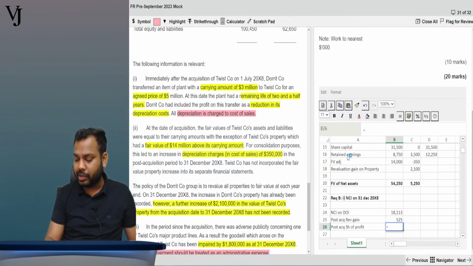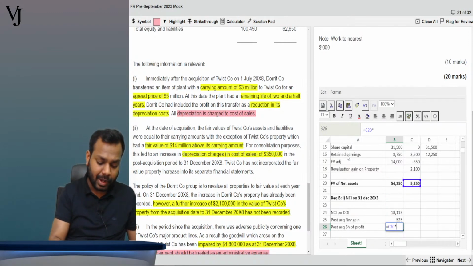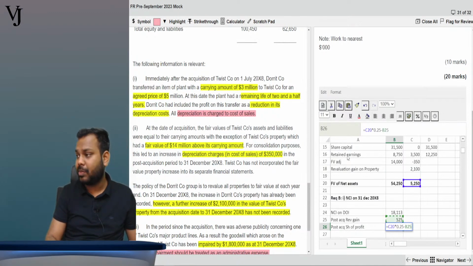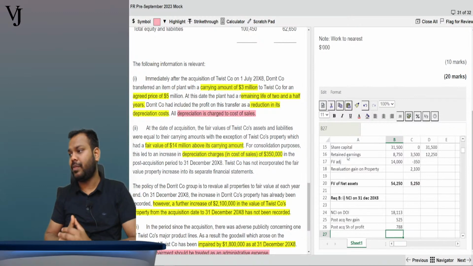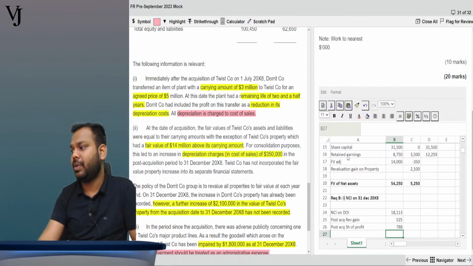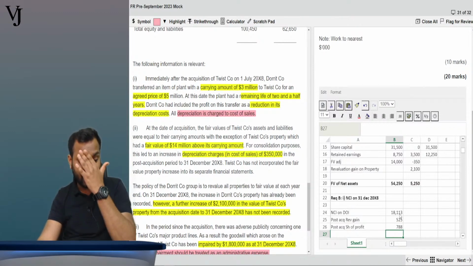What is the post acquisition share of profit? It is this much, 5250 multiplied by 0.25, minus how much? This much. This is 788. Now tell me, is that clear, everyone? Tell me, guys, come on.